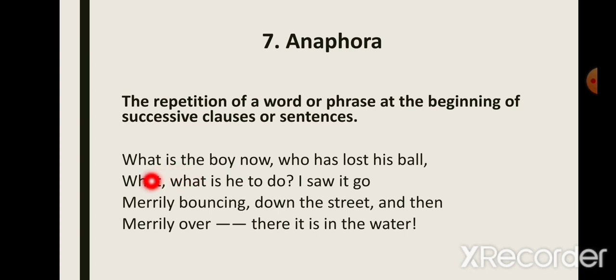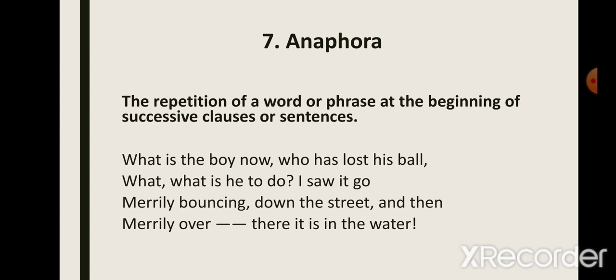Now look at this example. This is from the poem The Ball Poem, this stanza. "What is the boy now who has lost his ball? What is he to do?" If you see here, in the beginning the poet has used the word what, and again in the next line the poet has used what. So in these two successive clauses, the poet has used the same word what. The repetition has been done of this word. Now if you look at this line, "merrily bouncing down the street," and then "merrily over," again the word merrily has been repeated in the beginning of two successive sentences. So this is called anaphora.